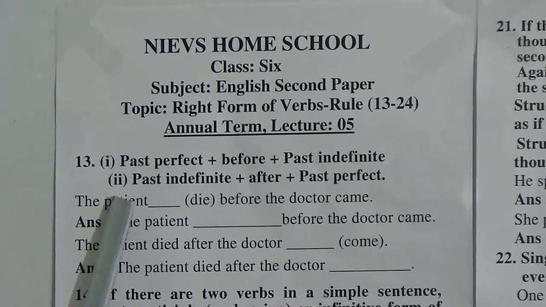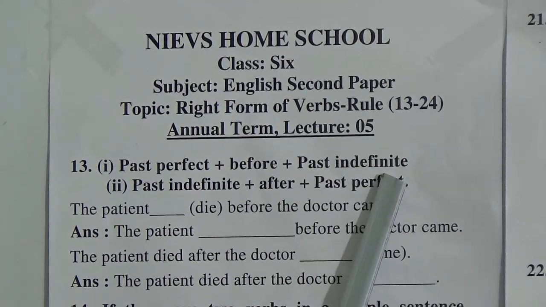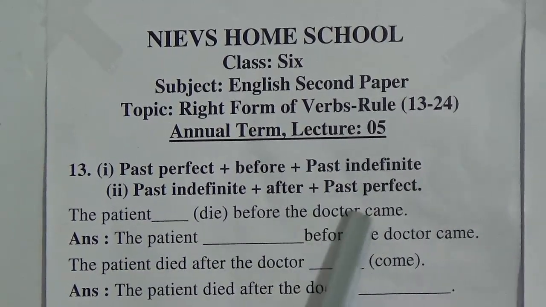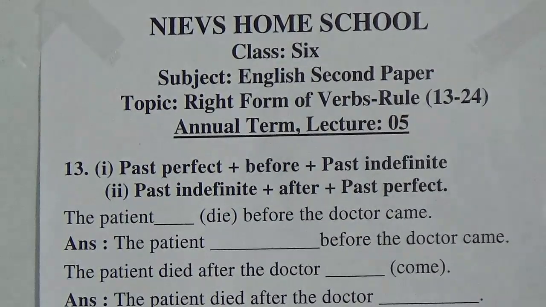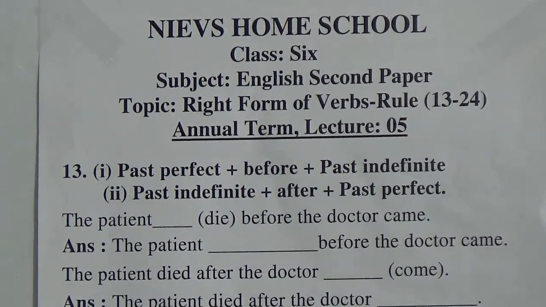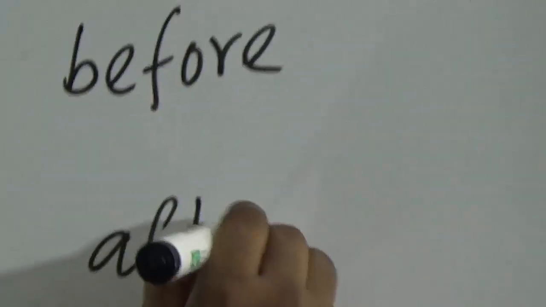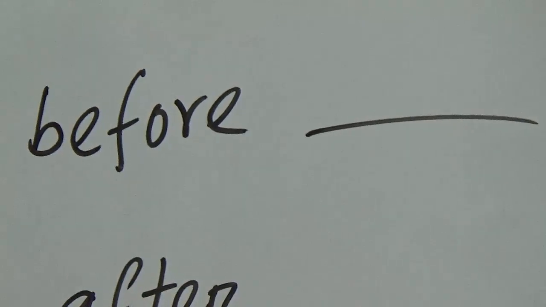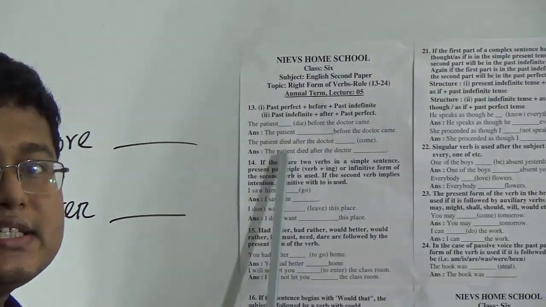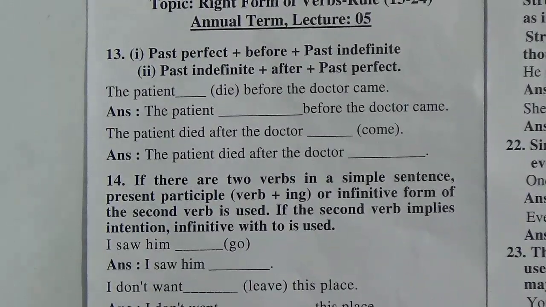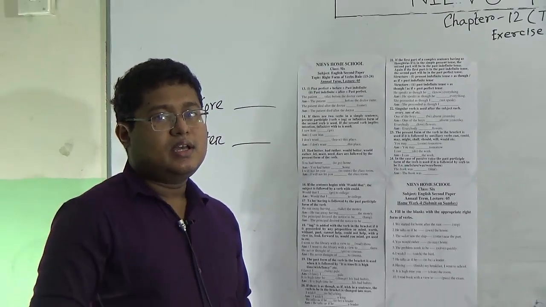Rule number 13. Past perfect before, past indefinite after, past perfect. Let me write it on the board so that you can understand. Before and after. My dear students, this is past perfect tense. You know, in past perfect tense, you have two sentences.